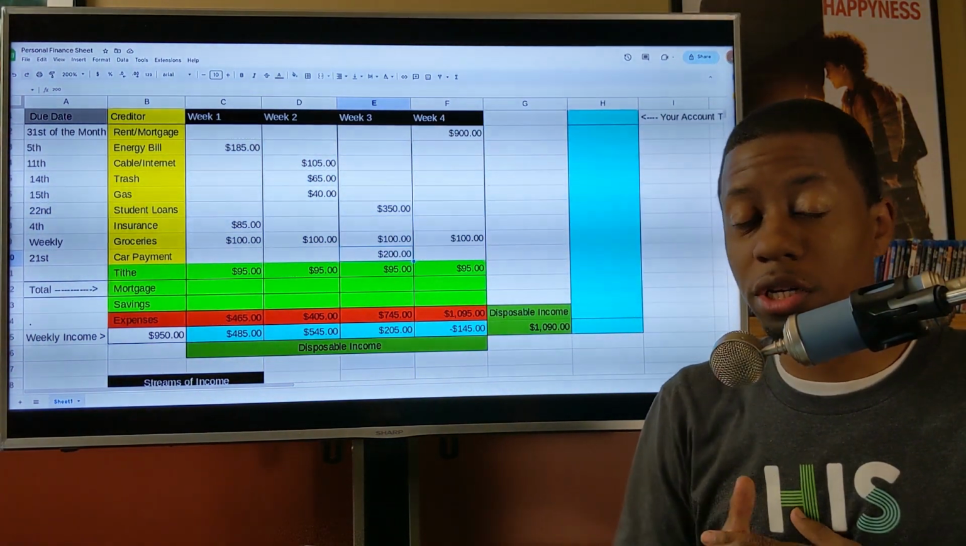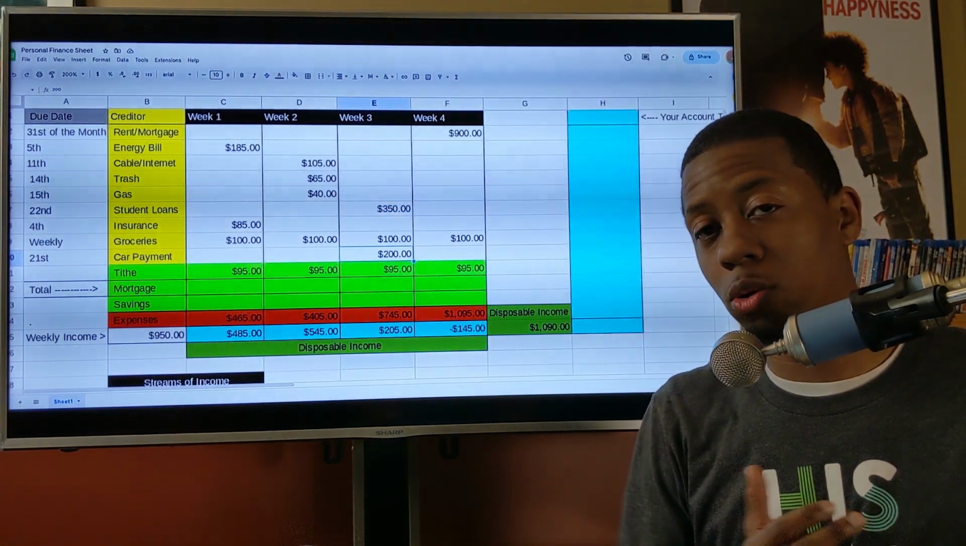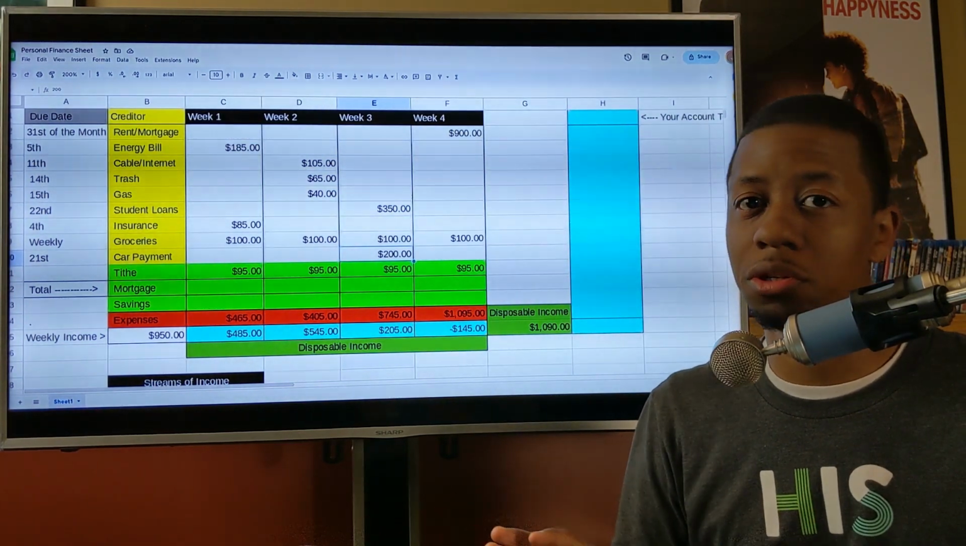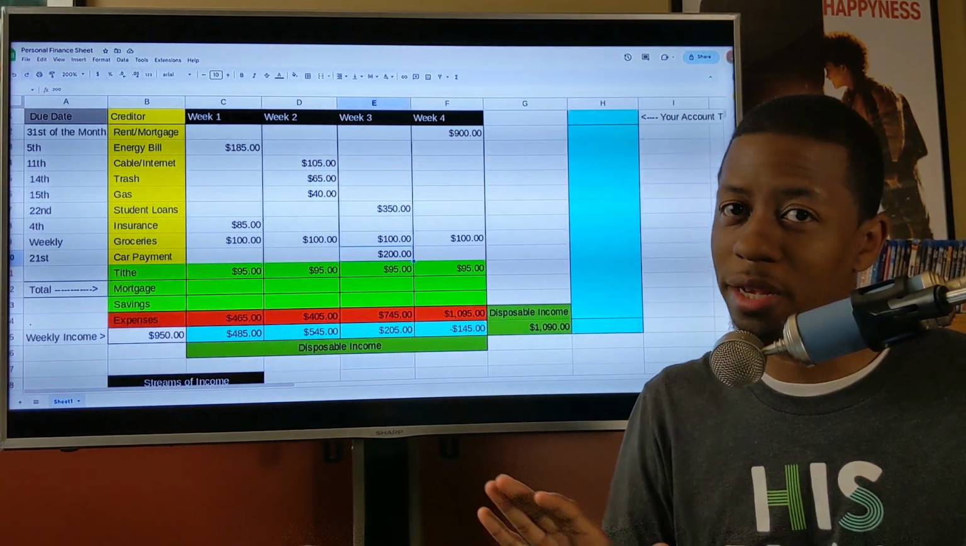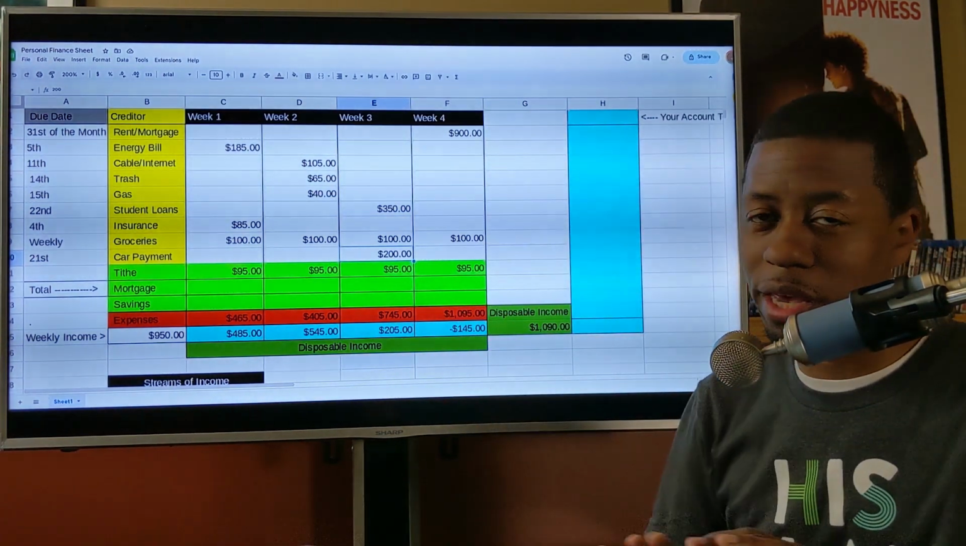So understand that week 4 is always going to be an outlier because week 4 is where your rent or your mortgage is paid, and those should be your highest expense. Out of everything that you do, your rent and mortgage should be the highest expense. So week 4 is always going to be an outlier, so you can't fix that.